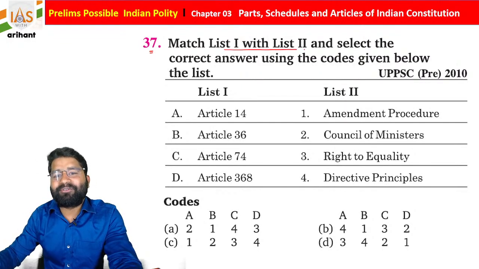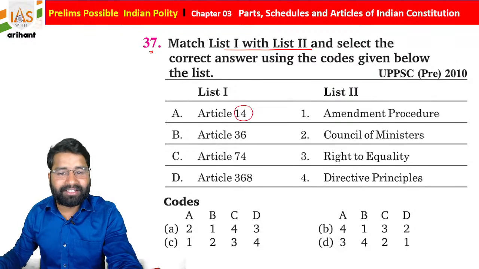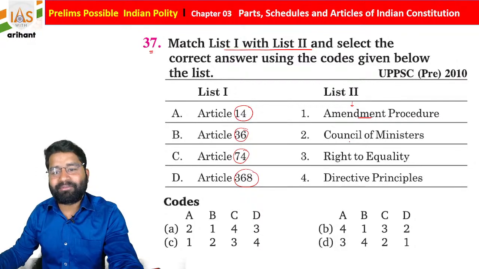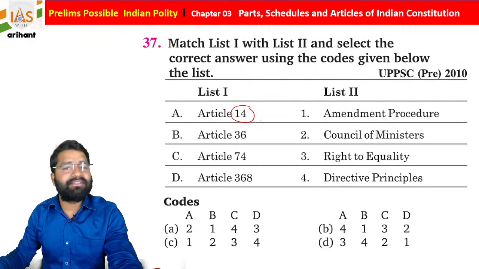Once again, you have to match list 1 to list 2. List 1 contains Article 14, Article 36, Article 74 and Article 368. List 2 has provision, amendment procedure, Council of Ministers, right to equality and directive principle. Article 14 is about the right to equality.